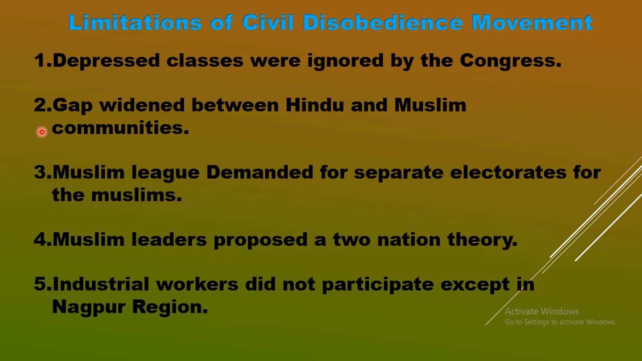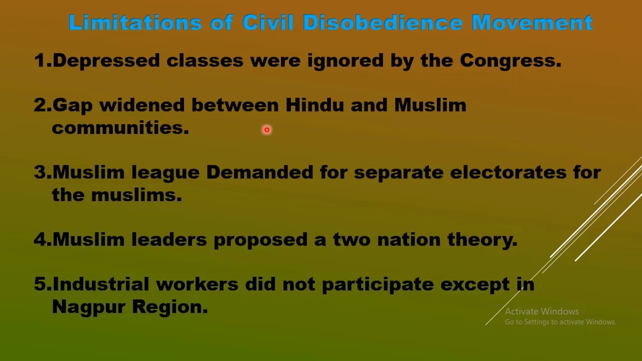Point number 2, it says gap widened between Hindu and Muslim communities. During the non-cooperation movement, which started in January 1921, the Khilafat issue was also an important issue. Because of the Khilafat issue, Muslims supported the non-cooperation movement. So the non-cooperation movement and Khilafat movement were launched together, with the combined efforts of Hindus and Muslims.